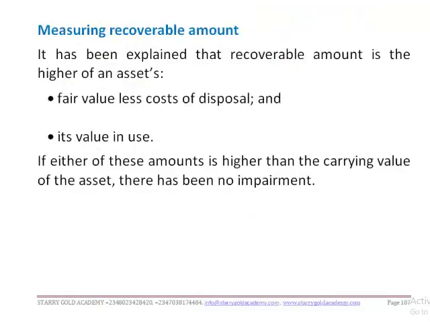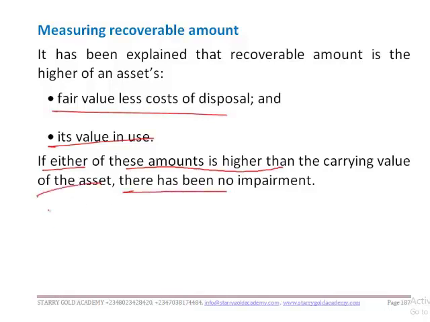Let's take our measurements, or measuring recoverable amount. It has been explained. Recoverable amount is the higher of fair value less cost of disposal and value in use. So if either of these amounts is higher than the carrying value of the asset, there has been no impairment. Take for instance, the fair value of an asset is 500,000, and the value in use is 400,000.